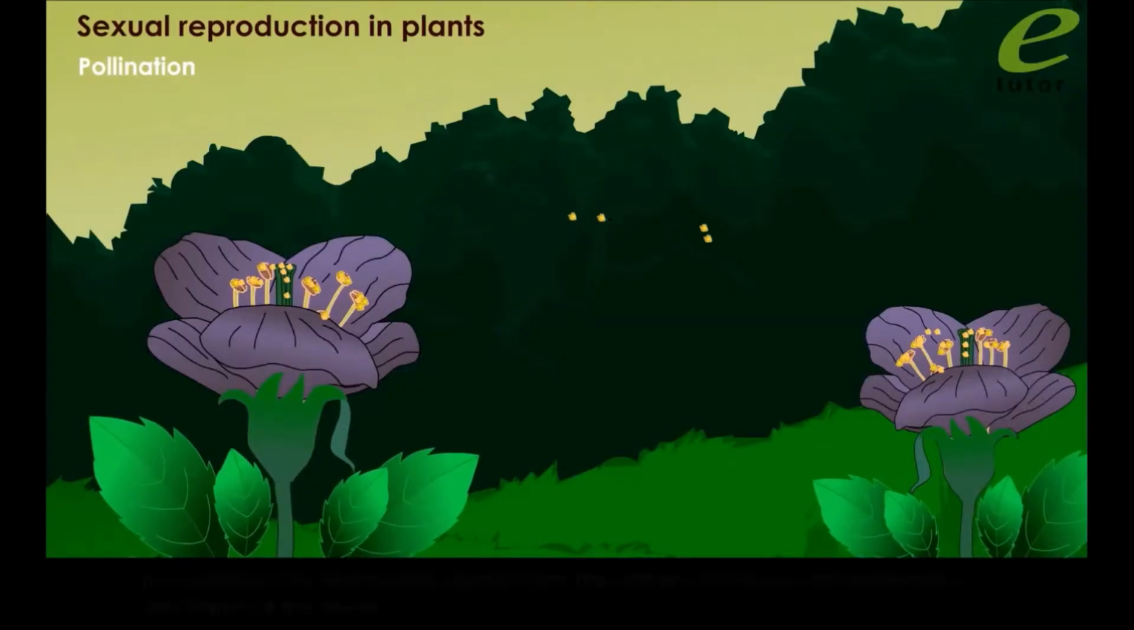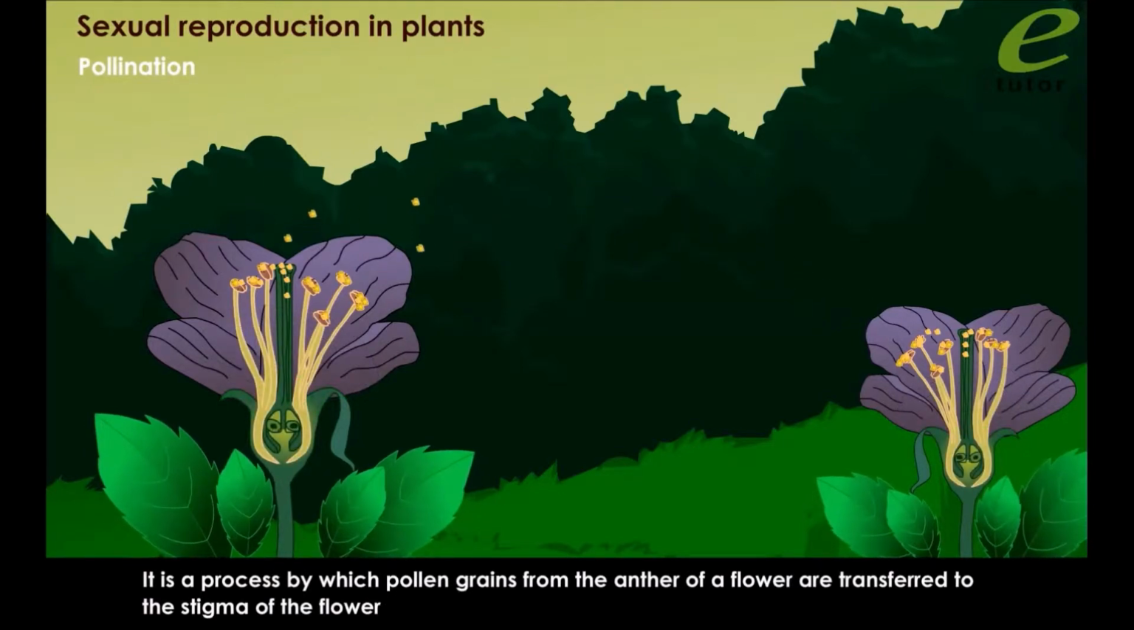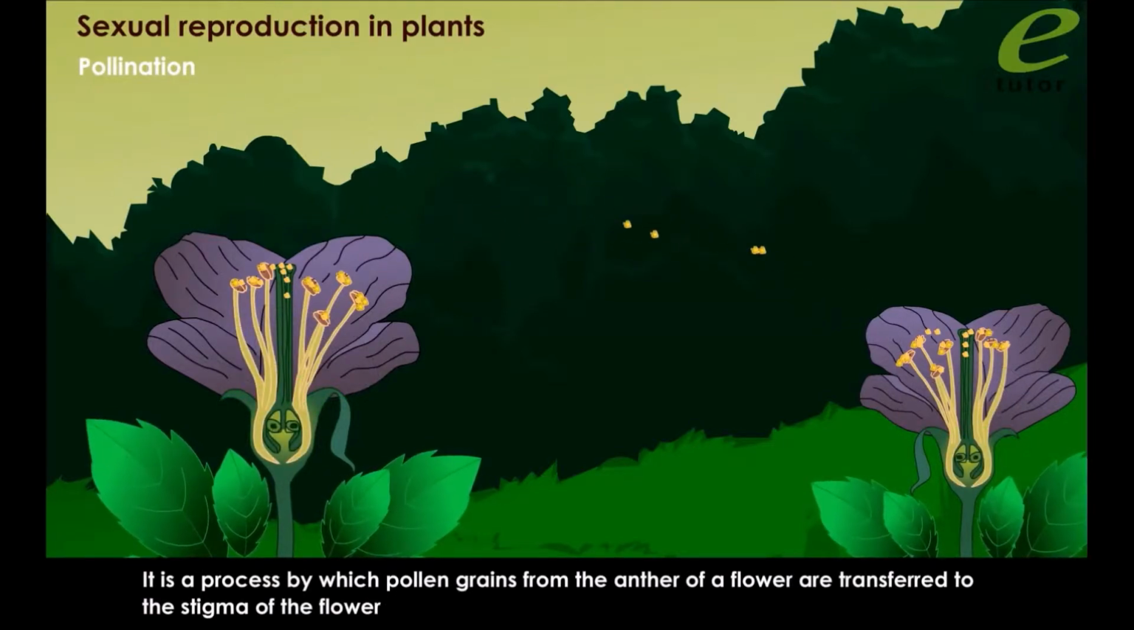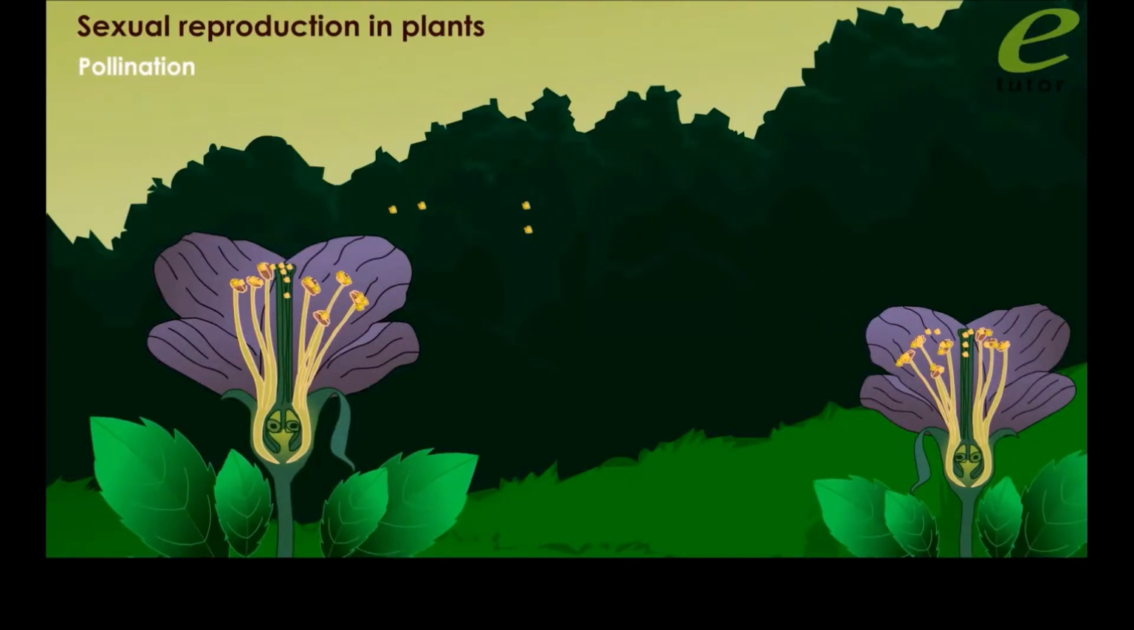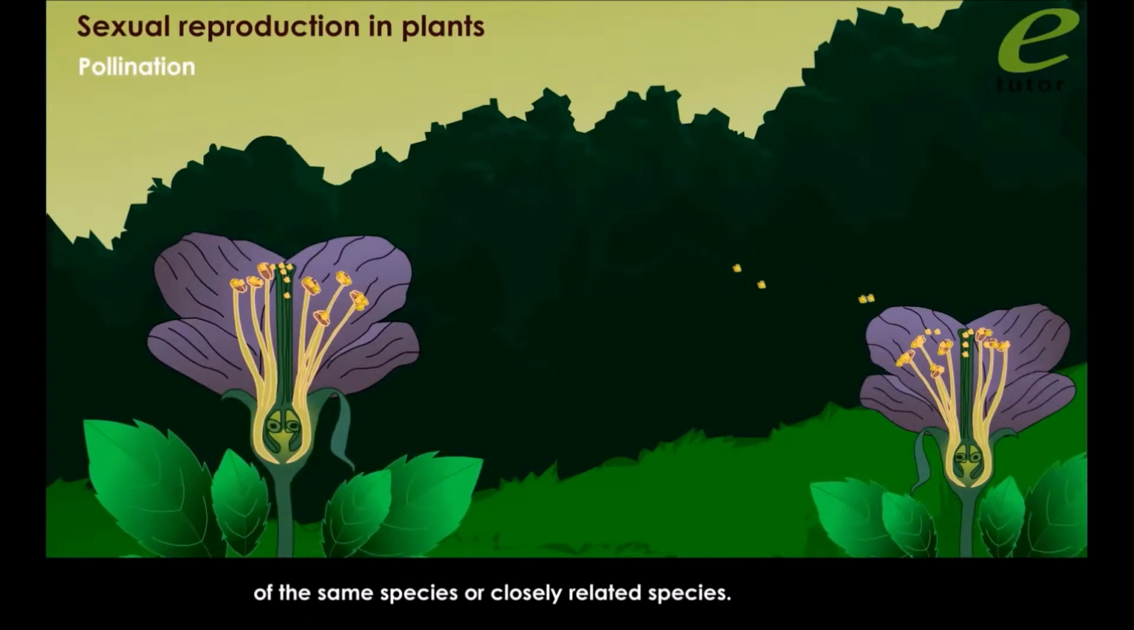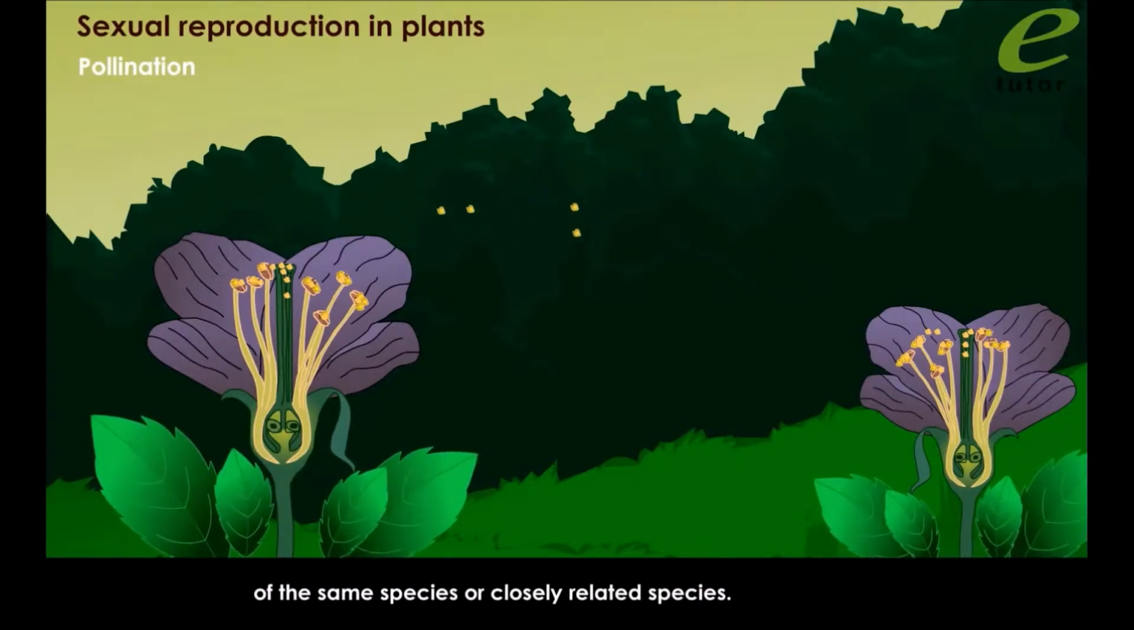Pollination. It is a process by which pollen grains from the anther of a flower are transferred to the stigma of the flower of the same species or closely related species.